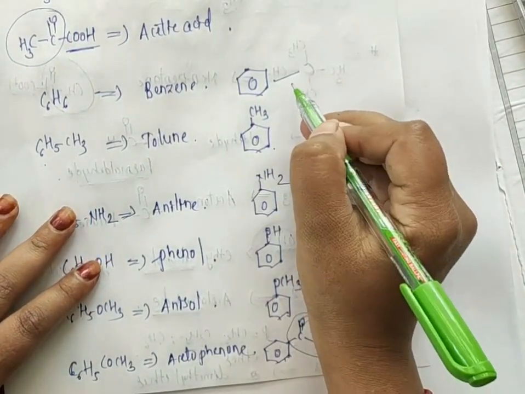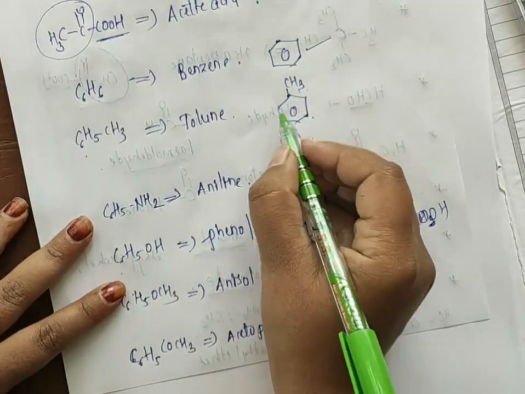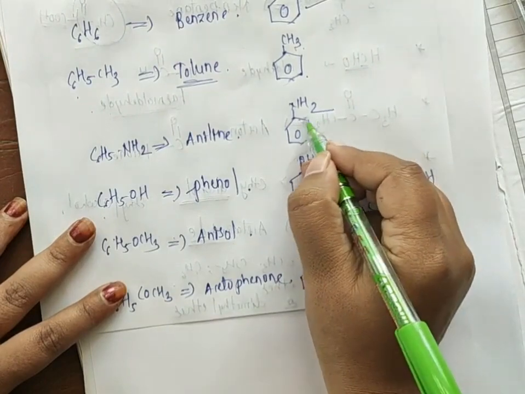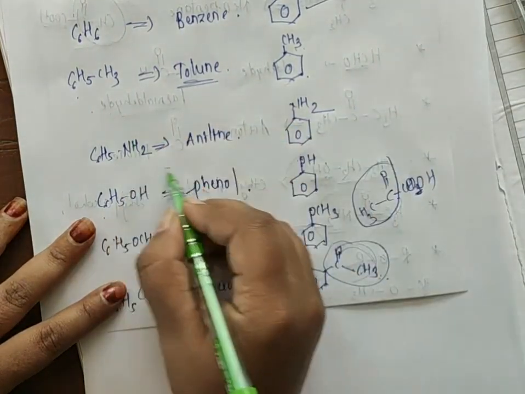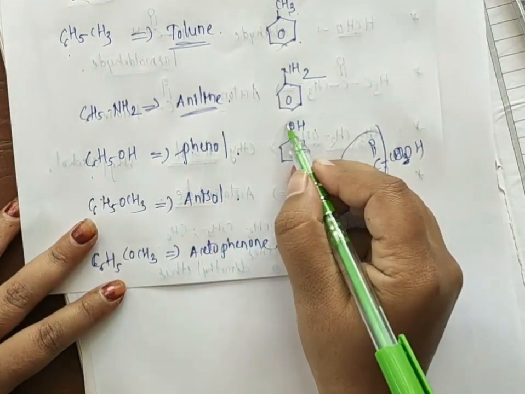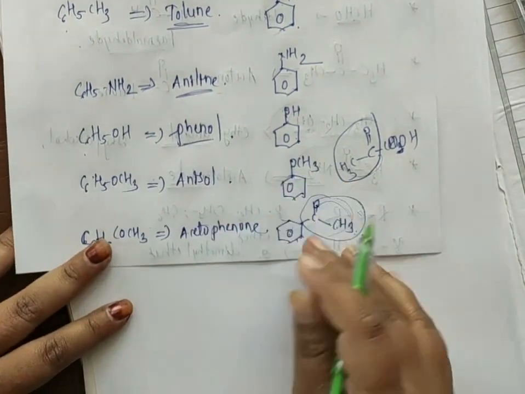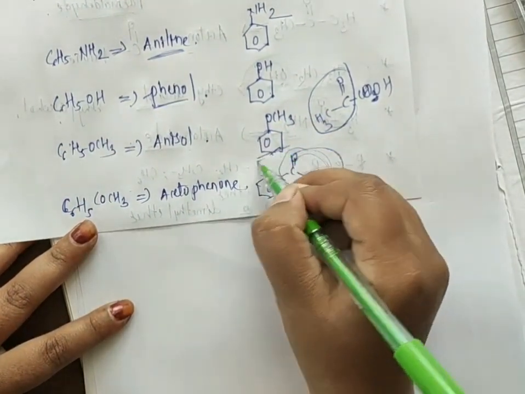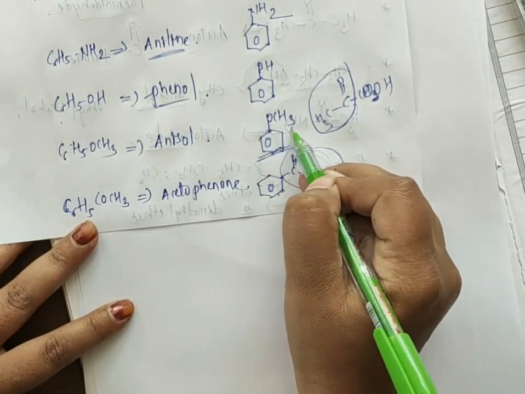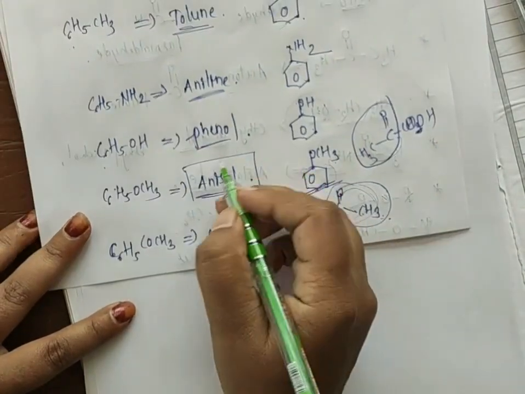So next, if there is a benzene which is attached to a CH3 group, in that case the common name for the given compound is toluene. If there is a benzene which is attached to an NH2 group, the common name for the given compound will be aniline. Now the next, if there is a benzene which is attached to an OH group, we call it phenol. In the same way, if there is a benzene which is attached with an OCH3 group, for this compound we give the common name anisole.